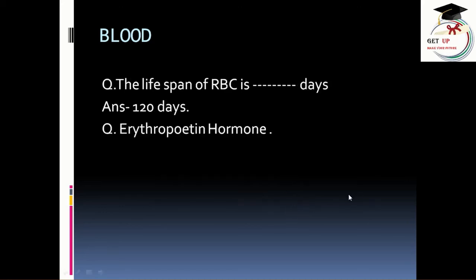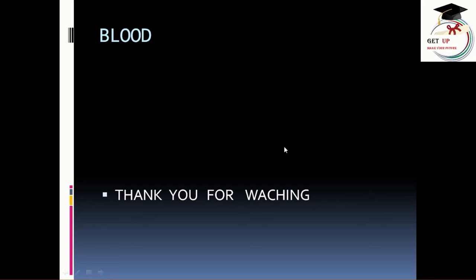Okay. Next, the lifespan of RBC is 120 days, and the erythropoietin hormone is responsible for the formation of RBC and is secreted in the kidneys. So erythropoietin, the hormone secreted at the kidneys, is responsible for the process of erythropoiesis. So in this video, this many questions we discussed.